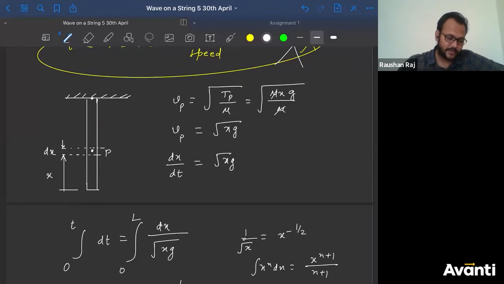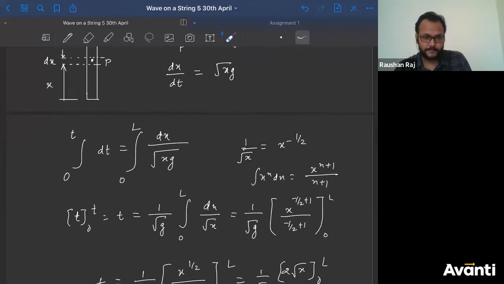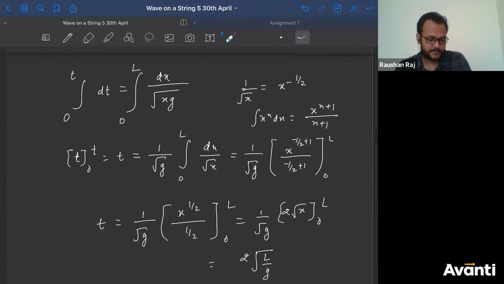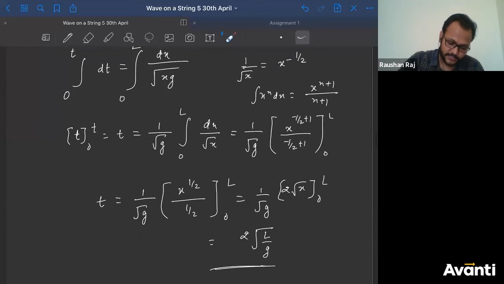Up or down? This one. So this has started from here. Okay? I have considered a small point at a distance of x from the bottom. Okay? Now down, go ahead. Okay. Last third step. This is x to the power minus half plus 1. So 1 minus half is what? Half. So x to the power half divided by 1 minus half, which is again half.